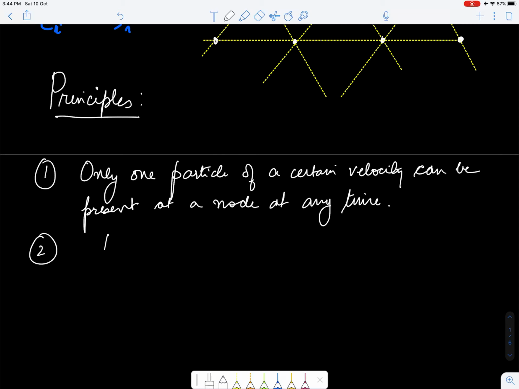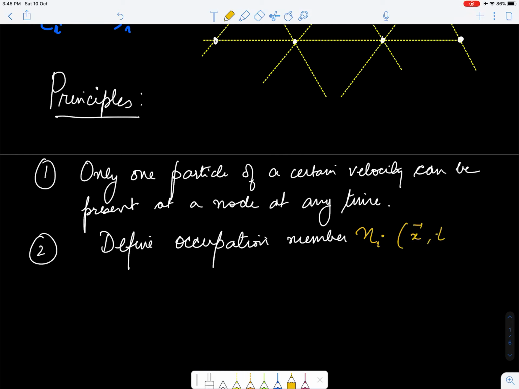So we define the occupation number, which I'm going to say is Ni(x,t), where basically i denotes the direction Ci.